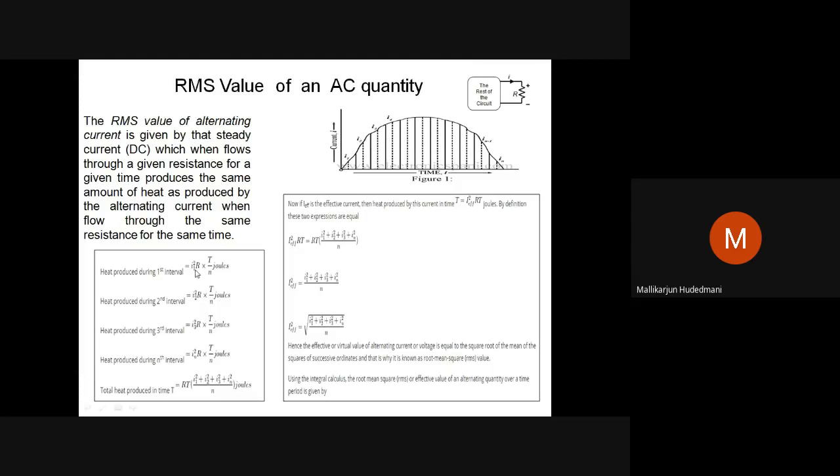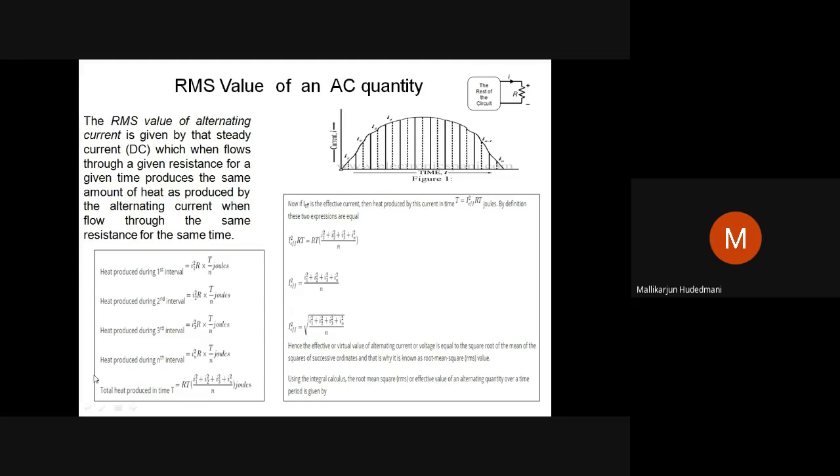That is what you can see here: I1 square R T by N plus I2 square R T by N. If I add them, what do you find common here? R T by N is common. So if I take out RT divided by N as common, what remains is I1 square plus I2 square plus I3 square plus dot dot dot plus IN square. You can see here, RT and N remain common in each term. When I take it out, what remains is I1 square added with I2 square, I3 square, and so on.